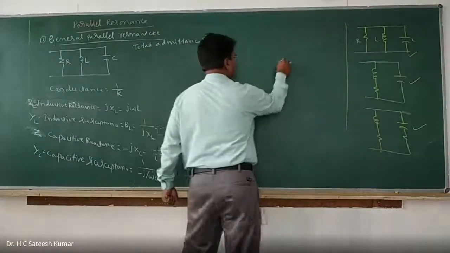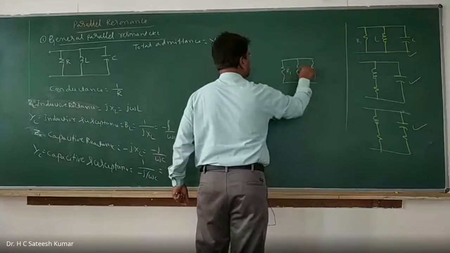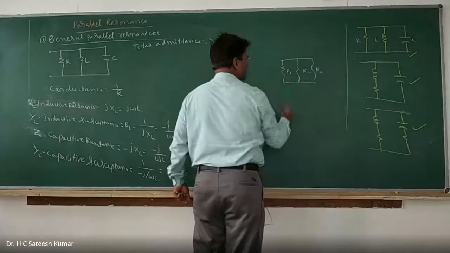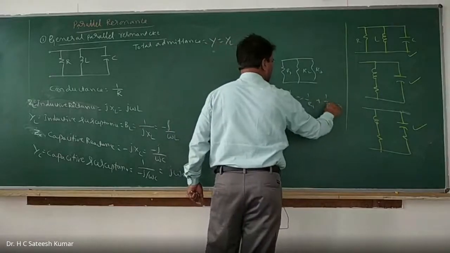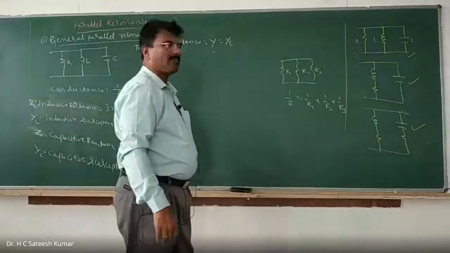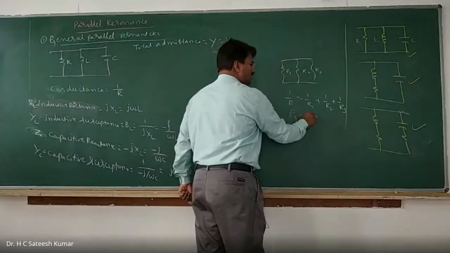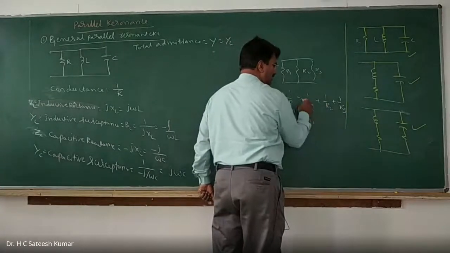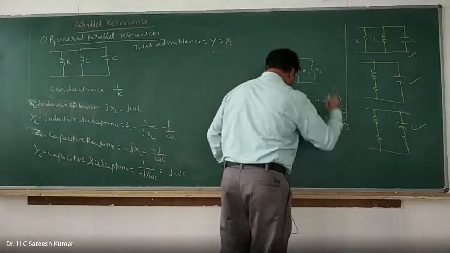Let us say three resistors R1, R2, R3 are connected in parallel. How will you calculate? We can calculate as 1 by R is equal to 1 by R1 plus 1 by R2 plus 1 by R3. This will become very complex. Instead, it is better to add the conductances. 1 by R is the total conductance G, equal to G1, the conductance of the first resistance, plus the conductance of the second resistance, plus so on, so just an addition.